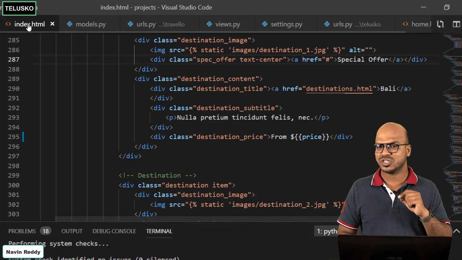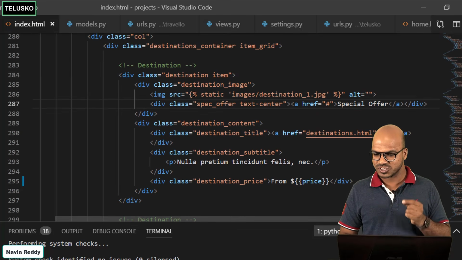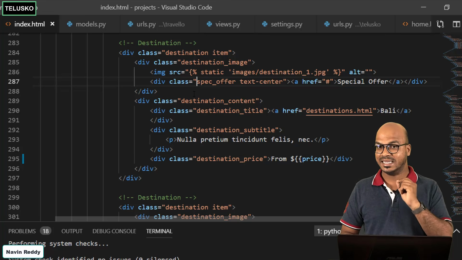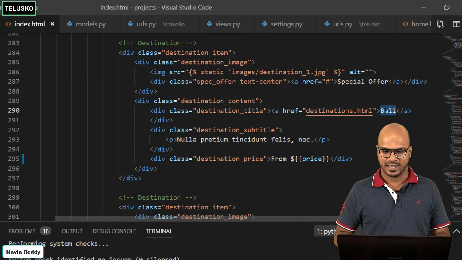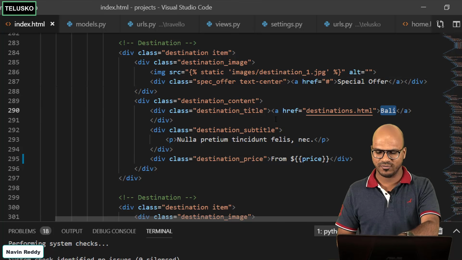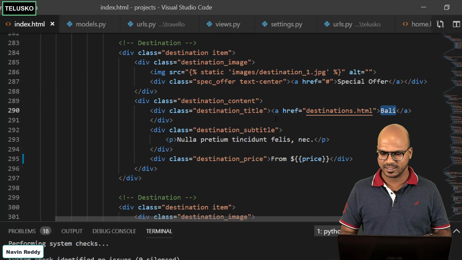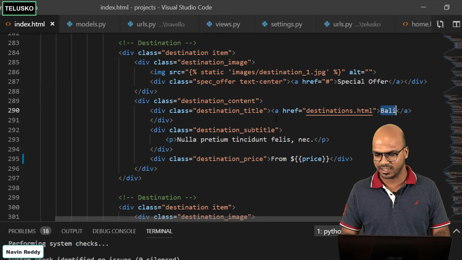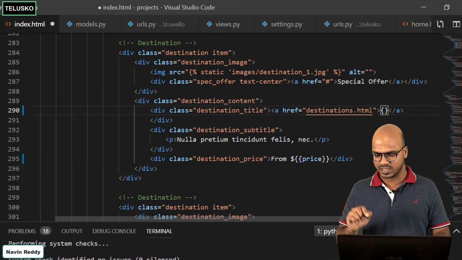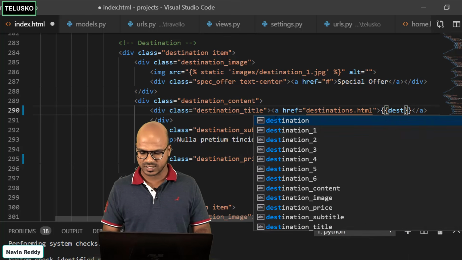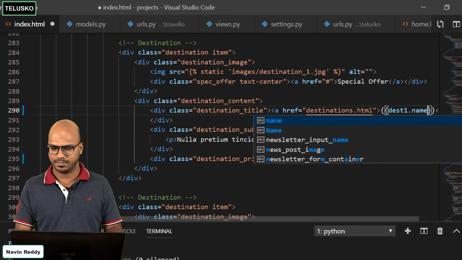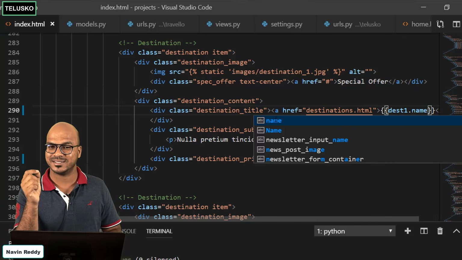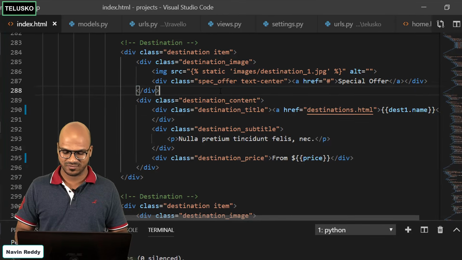So in the index.html, how do you access it? First of all, we have to reach where the Bali is. You can see this is where the Bali is. Now if you are somewhere on top, I will try to share this file with you so that you can just copy it. Instead of having this Bali here, I want to have Mumbai, or maybe let's remove this Bali. I want the data to be dynamic. So what we can do is use those curly brackets again because we are passing a variable, and we just have to say dest1 dot name, because the name now is not Bali, it's something which we pass. Let's verify if this is working.